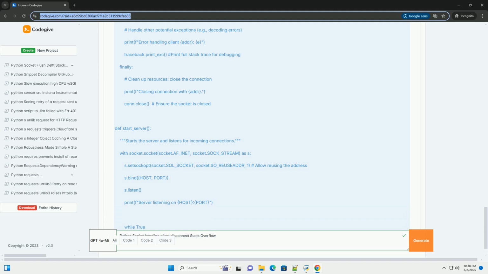7. Important considerations. Buffering: when sending data, be aware of buffering. Send might not send all the data at once. Use sendall to ensure that all data is sent.